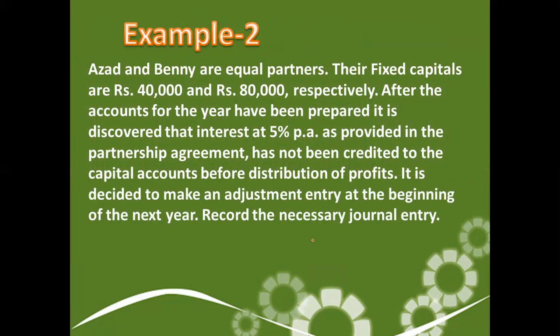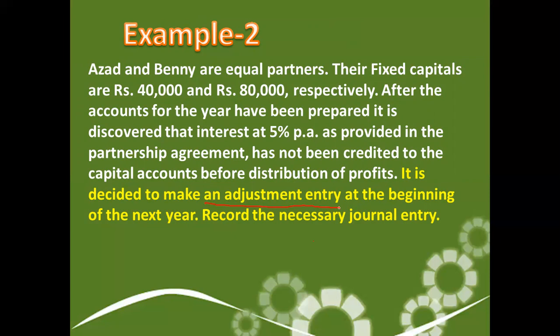In the same series, Azad and Benny are equal partners. Whenever a question comes, we have to see what the first demand of the question is. It is decided to make an adjustment entry, so here is also an adjustment entry. They are also asking for a single entry.